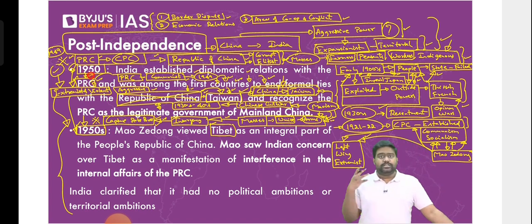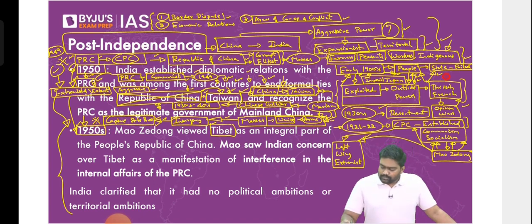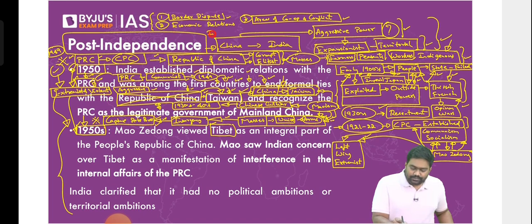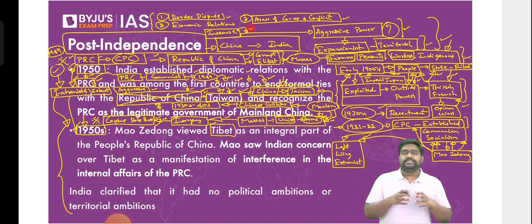So the PRC wanted to restore that glory, to undo the mistakes of its former government, the Republic of China, and to fight against outsiders because there was a hesitance against any outside exploitation. So that is why China became an insecure country, a very insecure power. This is not just my opinion. Many experts have the same analysis. They agree that China today is actually an insecure power, right?